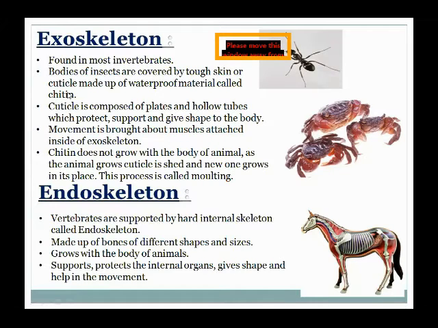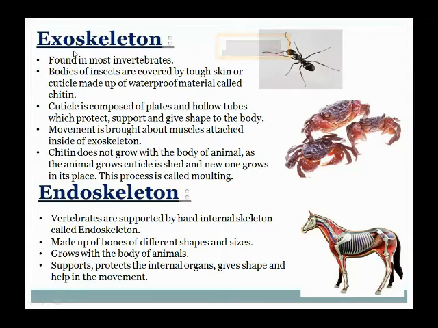I am repeating again, students, that the body of exoskeleton animals is covered by a tough skin or a membrane called the cuticle, and this cuticle is made up of a waterproof material called chitin. I'm repeating again, chitin. Chitin is made up of plates and hollow tubes which not only protect the body of the insect, but also support the animal and give shape to the body.